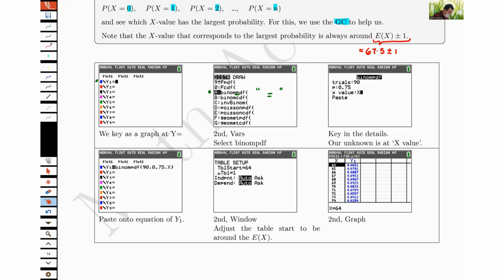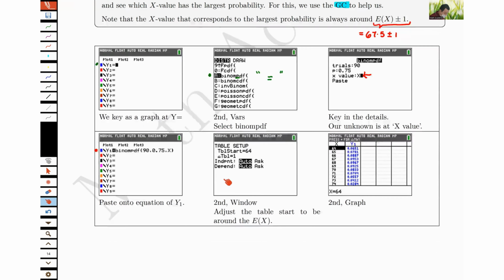So you want to make this value become the variable in your table. How do we put that as a variable? On my binomial PDF, this is the unknown that you want to set. Set it at x value because you want your x value to change from 0, 1, 2, 3, and so on. So x value is set as x. We put it into binomial PDF.